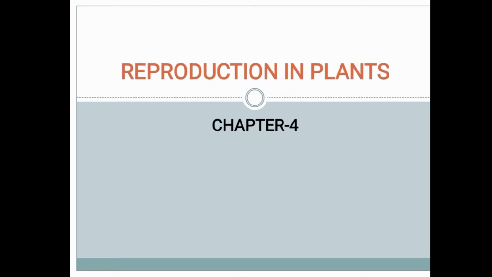The topic of the chapter is reproduction in plants. Chapter 4, reproduction in plants. What do you mean by reproduction? So, what are the reproduction processes that happen in the plants? In this lesson, we are going to learn the reproduction that happens in the plants, how they reproduce their young ones. Before entering into the lesson, we have to know what do you mean by reproduction. What's the meaning of reproduction?